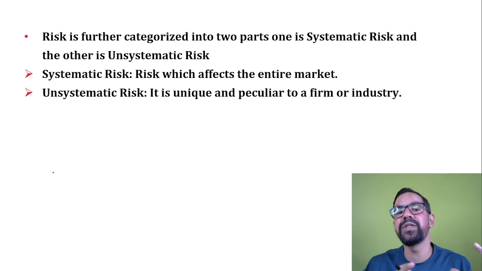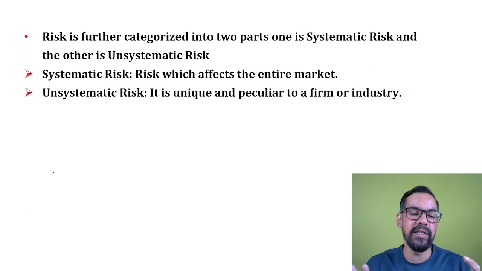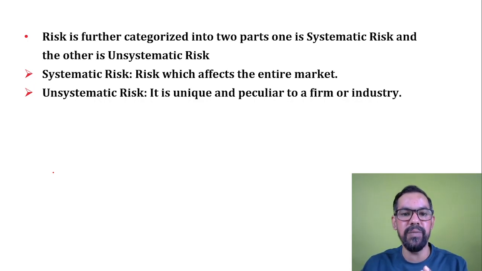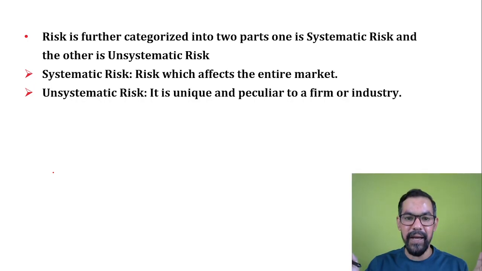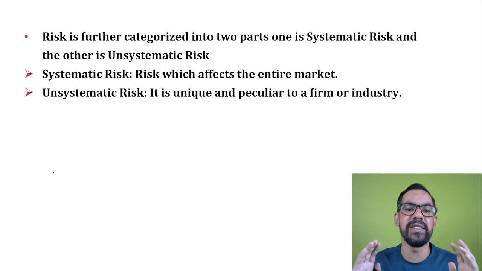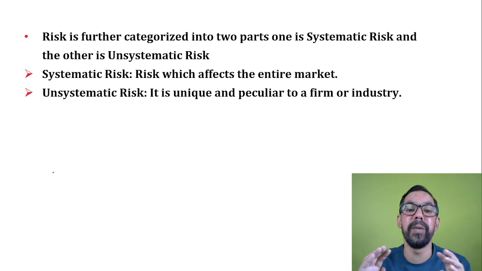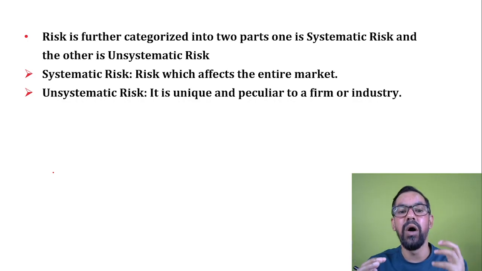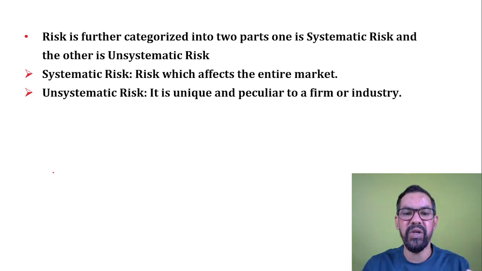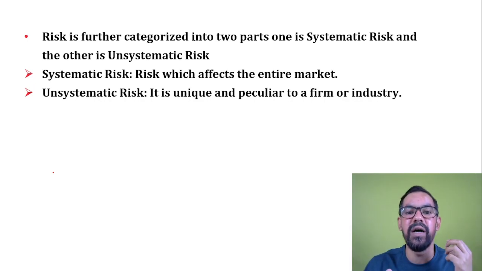See guys, whenever you study risk in any sector, you will find two types of risk. Systematic risk is unavoidable in nature, non-controllable, and has a broader impact. It generally impacts the entire economy or the world economy, like the situation of a recession.